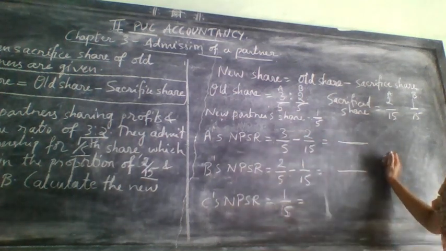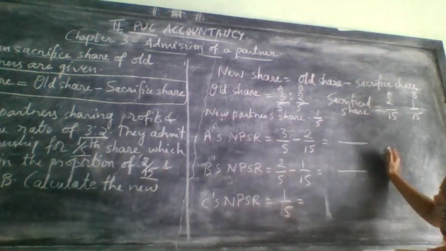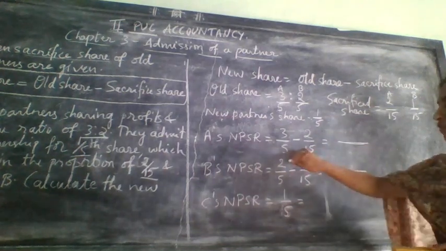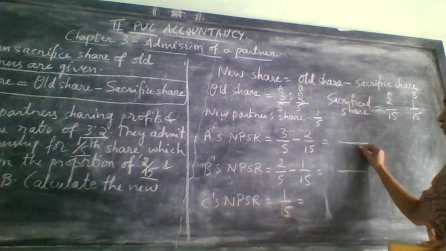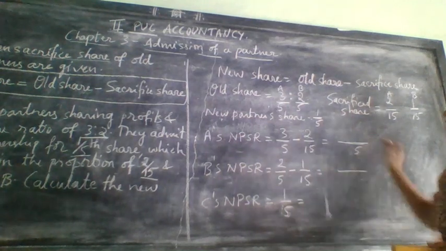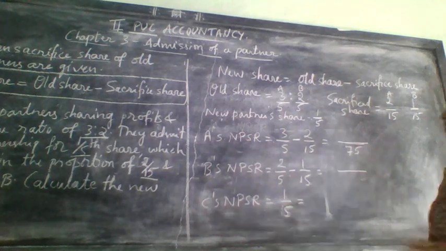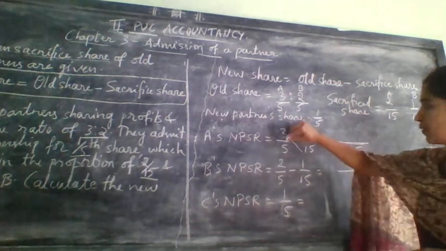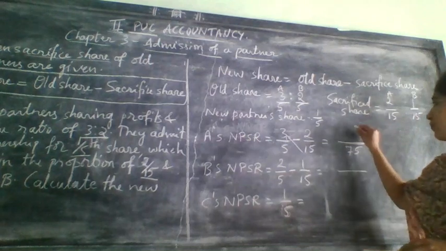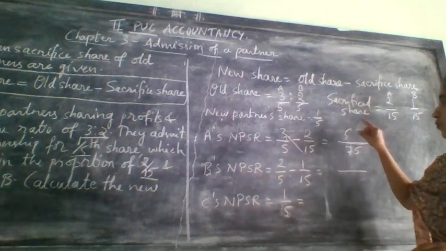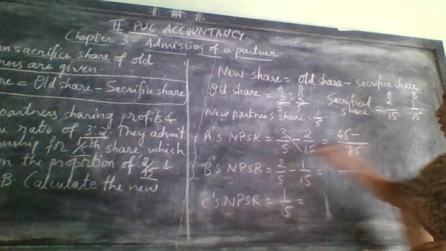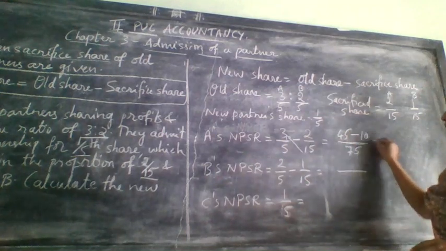If you are following the second method... now I will do it in the first method, that is 15 into 5. 15 into 5, how much will it come? 5 5s are 25, 5 1s are 5, 6, 7. This is 75. Next, cross multiplication: 15 3s are 45 minus 5 2s are 10.